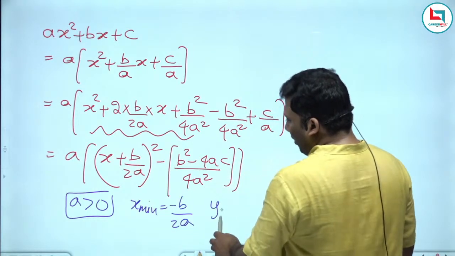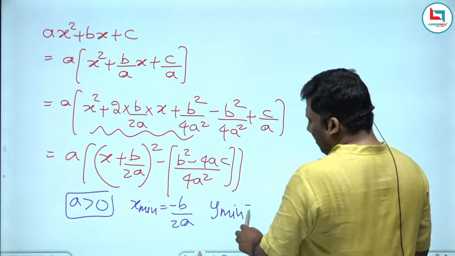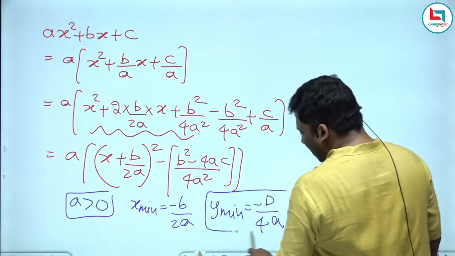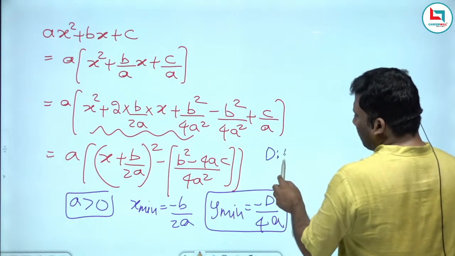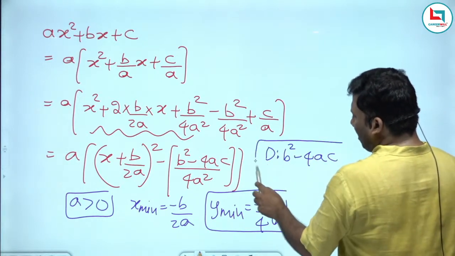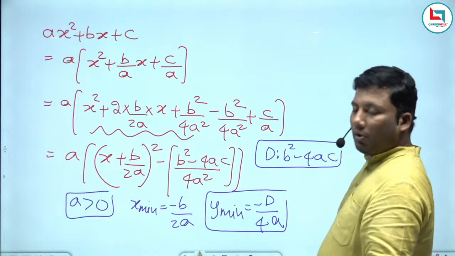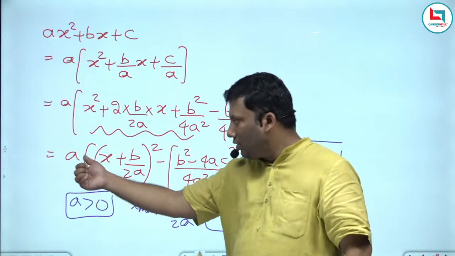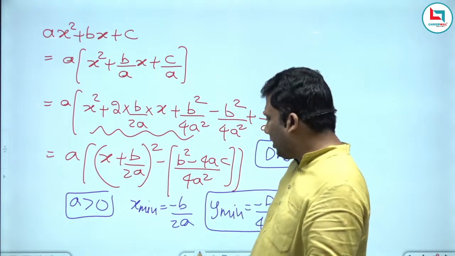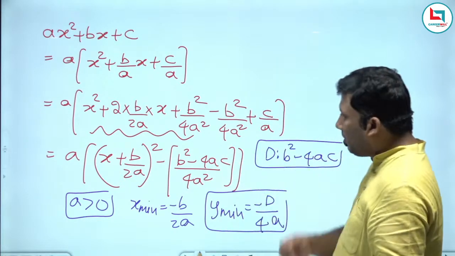So what will be y minimum? Y minimum will be minus d by 4a. What is the discriminant? B square minus 4ac. I hope it is clear. A is greater than 0: positive into positive, positive. Positive into negative, negative. So it is minus d by 4a.